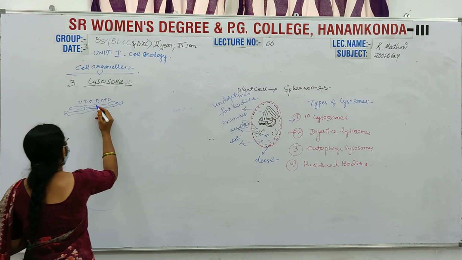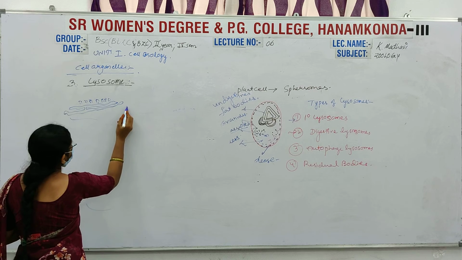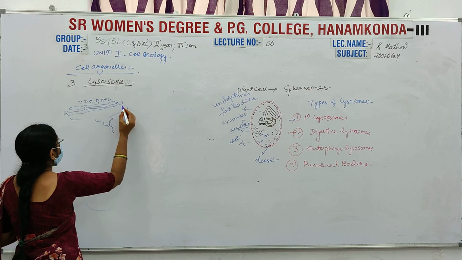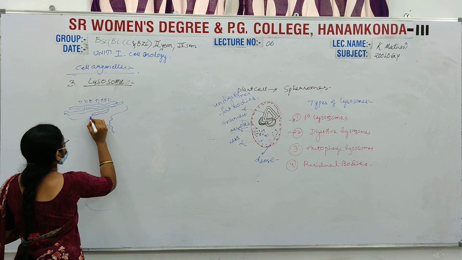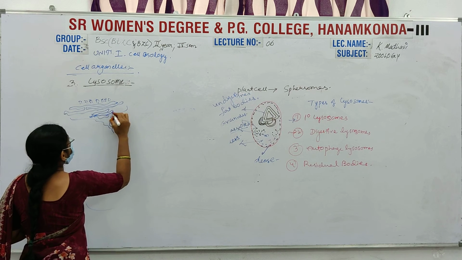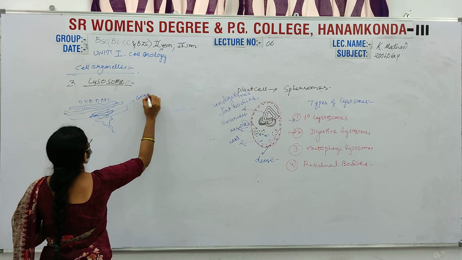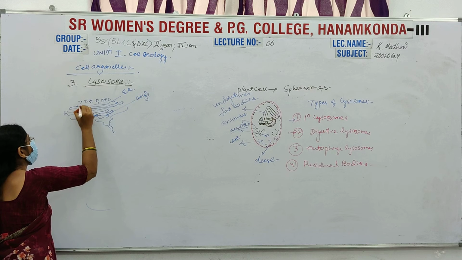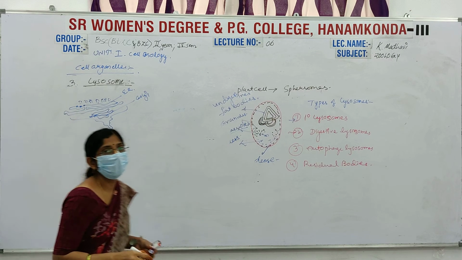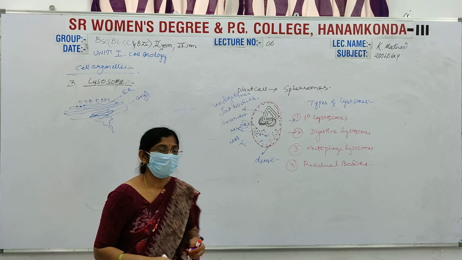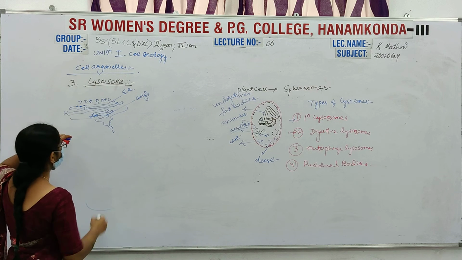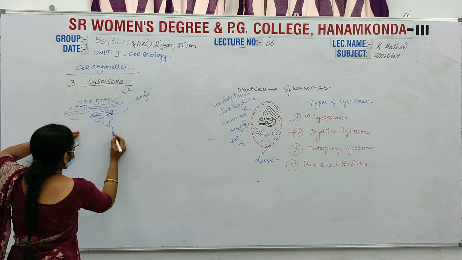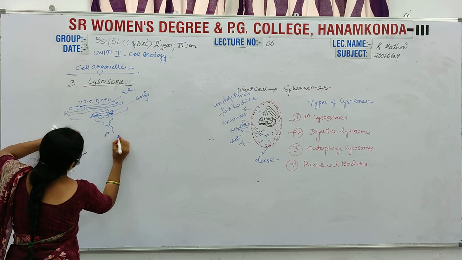These come and attach with this region, and slowly form the Golgi cisternae formations. The ribosomes are attached with this ER, which is used for synthesis of proteins. This is the Golgi, and its end part is formed as a primary lysosome.